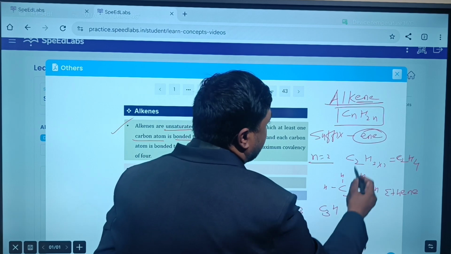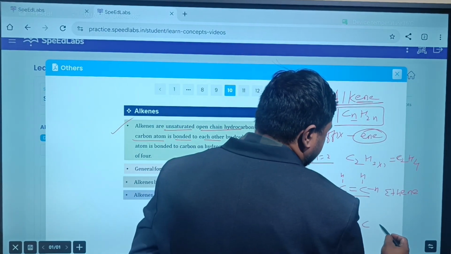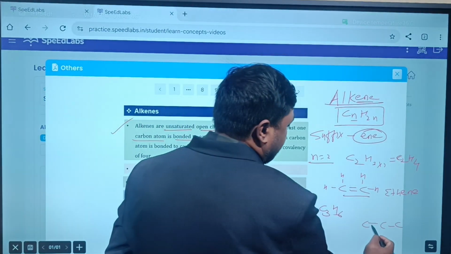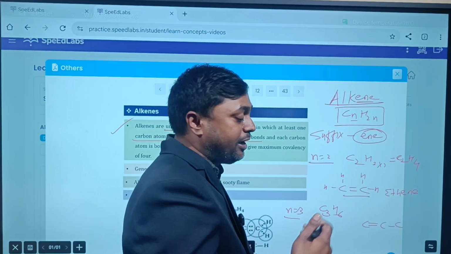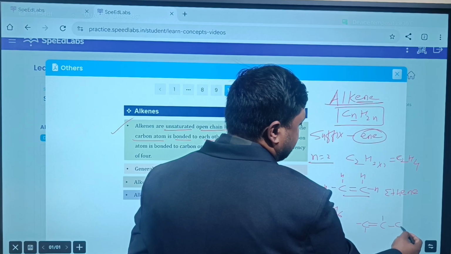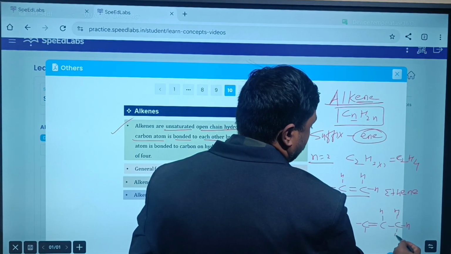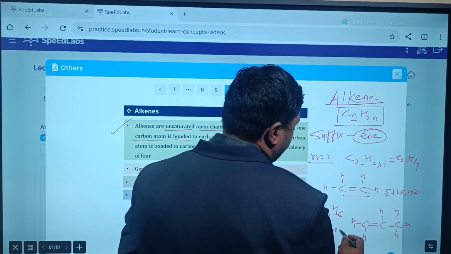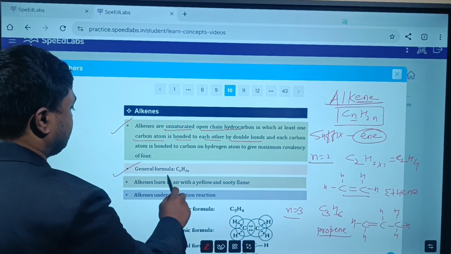Let's take one more, n equal to 3. We get C3H(2×3), that is C3H6. How do we draw the structure? There are 3 carbon atoms, and between any 2 carbon atoms there will be a double bond. You can put it where you wish, and you have to fulfill the tetravalency, making 4 bonds for each carbon, then fill in the 6 hydrogen atoms. With 3 carbons we use prop and the suffix ene, so this is propene. The general formula is CnH2n.